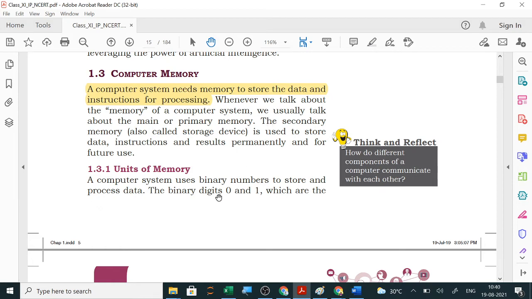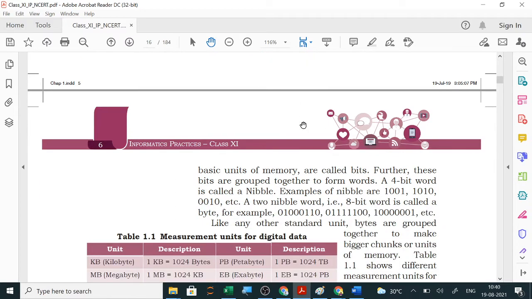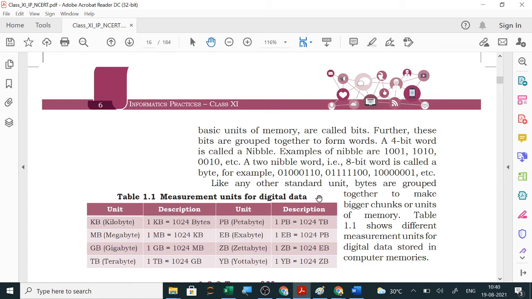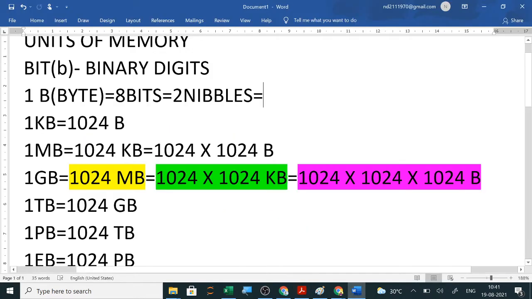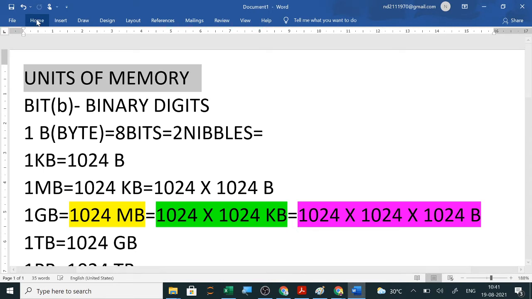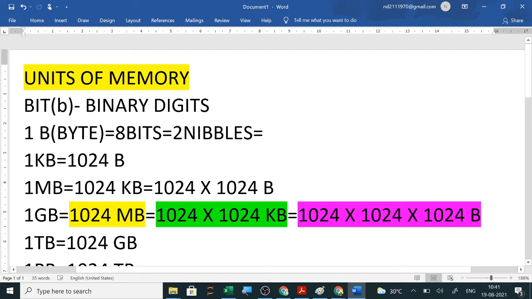Now units: we are using binary digits, bits, the two binary digits 0 and 1. When we are typing any word or character, it is 1 byte, the smallest unit, so it is converted into 8 bits and given to the CPU processor. So here are the conversions, the units of memory. Small b is binary digits, bits. Capital B is 1 byte, which consists of 8 bits or 2 nibbles.